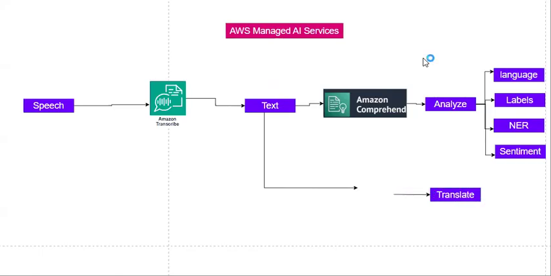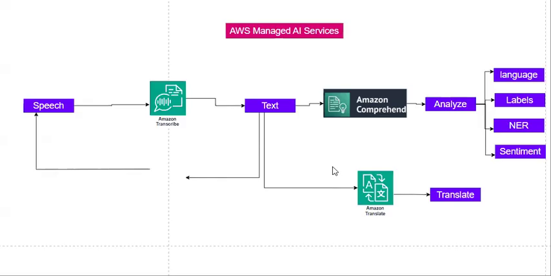For translating, do I have any AWS managed AI service available? Yes, I have an AI service that can translate text from one language to another. So what is that service? That service is Amazon Translate. You can see here, this is that service.